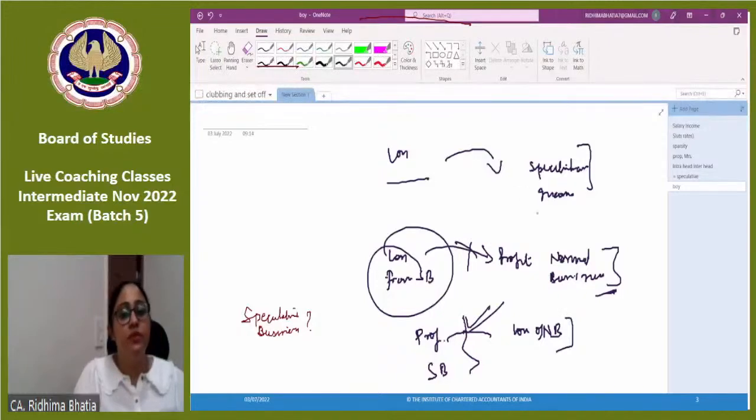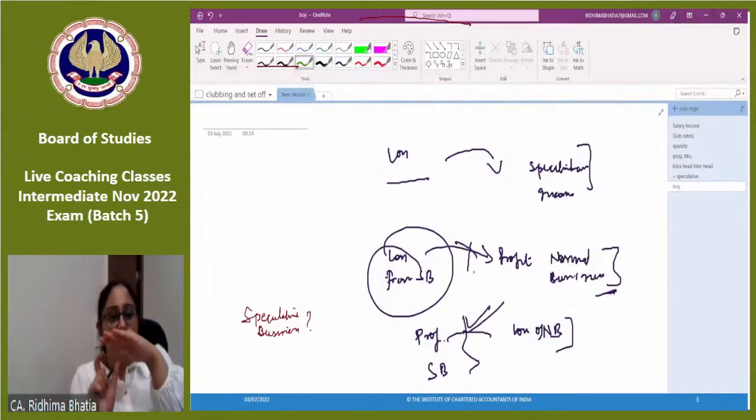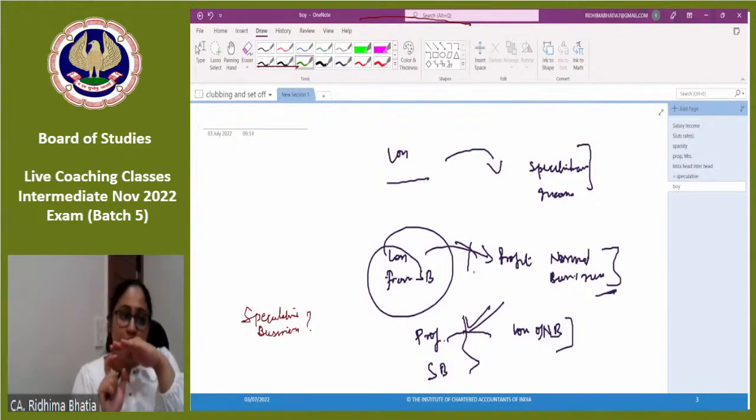Loss from speculative business cannot be adjusted against the profit of normal business. So even if it is within the same head, both are not allowed. Even if it is within the same head, still you cannot set off loss from speculative business against profit from non-speculative business.